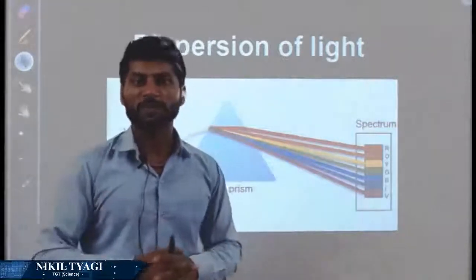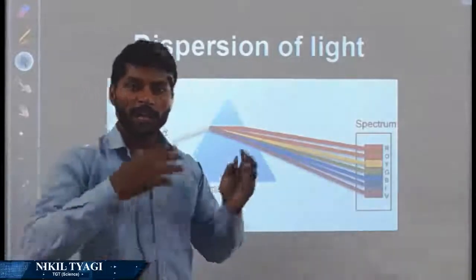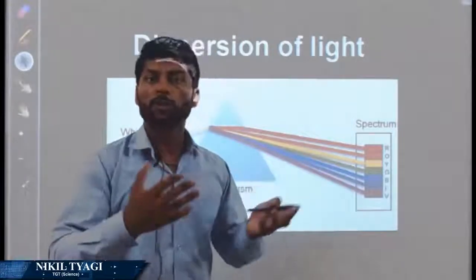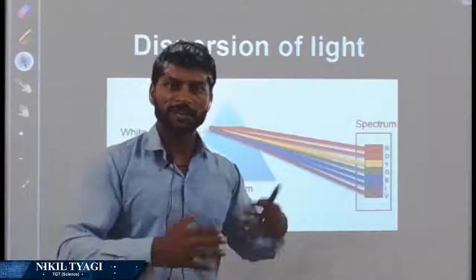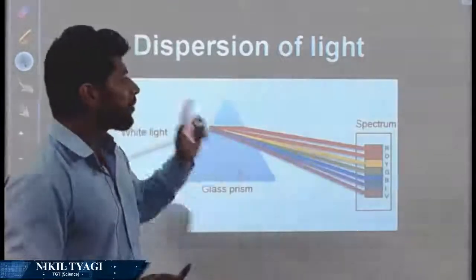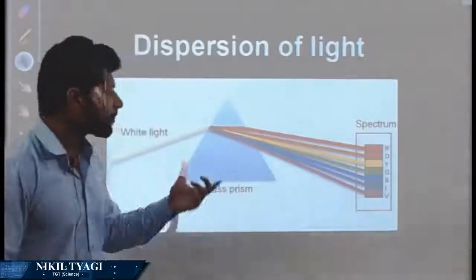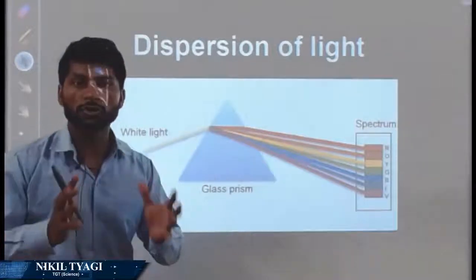So I hope it is clear. Dispersion of light is the dividing or splitting of white light into its component colors. There are 7 colors, so we can say directly 7 colors, right? But the main thing is, why does it happen? What is the cause of dispersion?